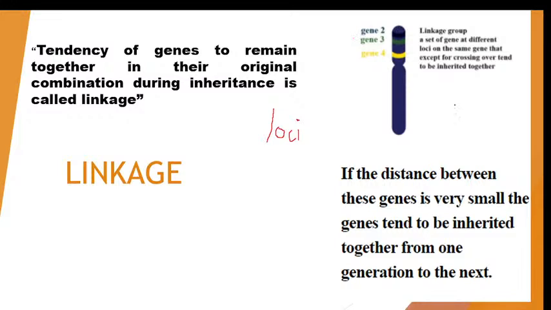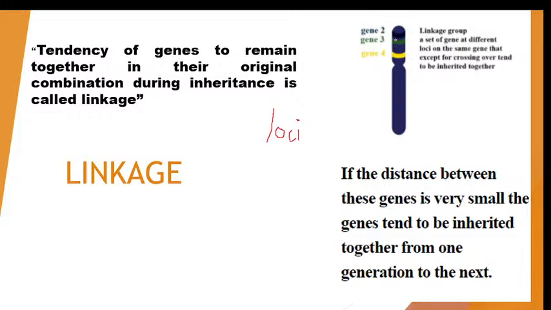One thing to notice here is, if the distance between the genes is very small, as you see, if a lot of people are holding their hands and staying together, those people who stay very close to each other have more attachment than the person who is standing far from a particular individual.